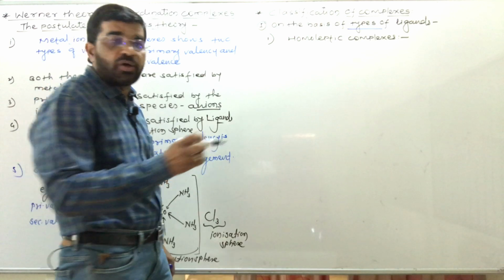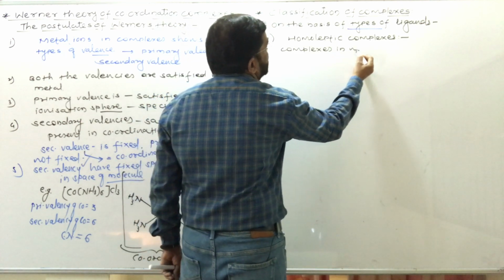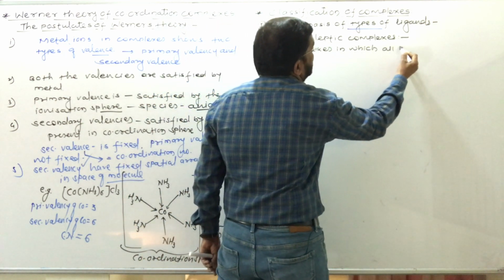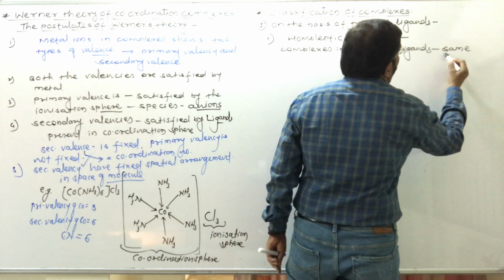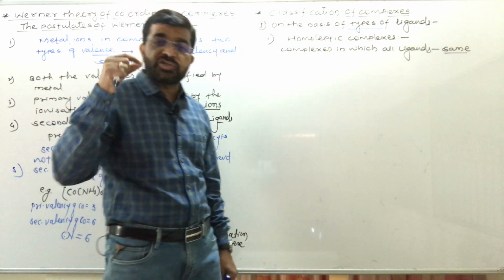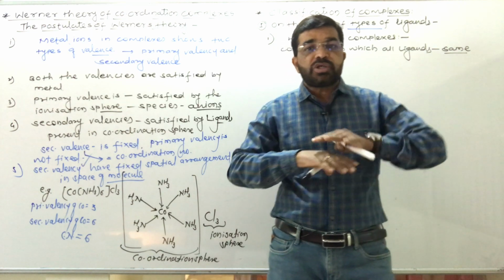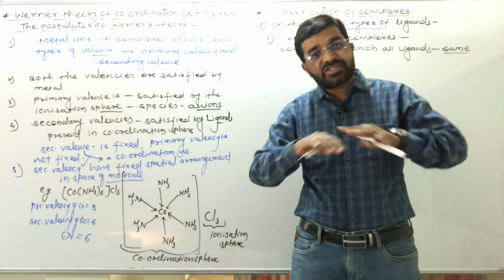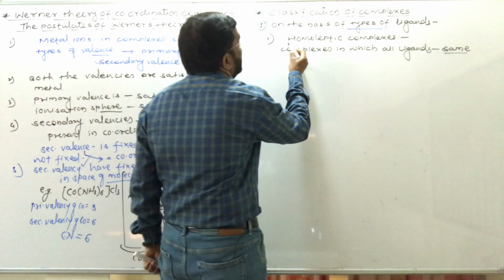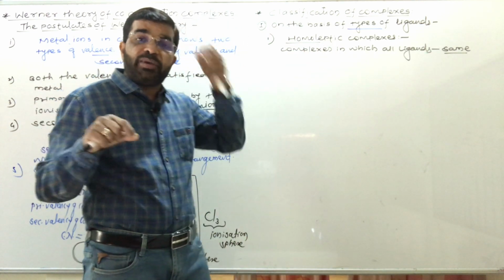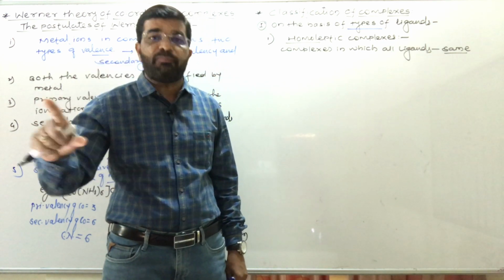So what are the homoleptic complexes? These are the complexes in which all ligands attached to the central metal atom are similar, that is, all ligands attached to the central metal atom or ion are similar, of the same type. So that is the homoleptic. Homo means same. Homoleptic complexes means the ligands attached to the central metal atom or ion are similar, of the same type.